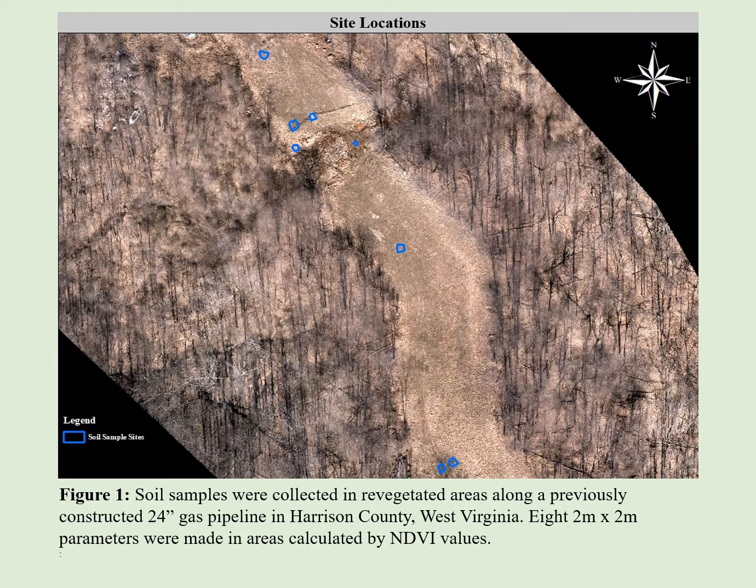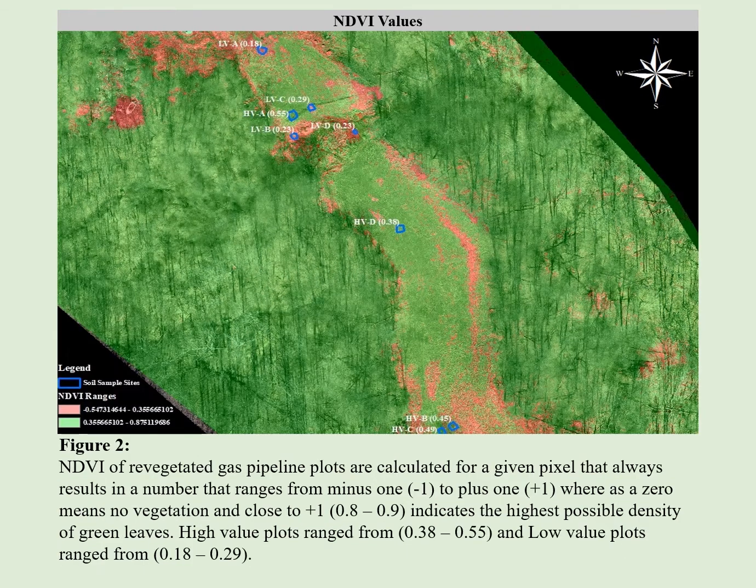NDVI calculations and soil samples were collected in a revegetated area along a previously constructed 24-inch gas pipeline in Harrison County, West Virginia. 8 2-meter by 2-meter perimeter plots were made, each calculated by the NDVI values. Each pixel in the NDVI map is calculated in ranges from -1 to +1. A 0 means no vegetation, and a +1 indicates the highest possible density of vegetation. High-value plots collected held an NDVI range of 0.38 through 0.55, and low-value plots had an NDVI range of 0.18 through 0.29.